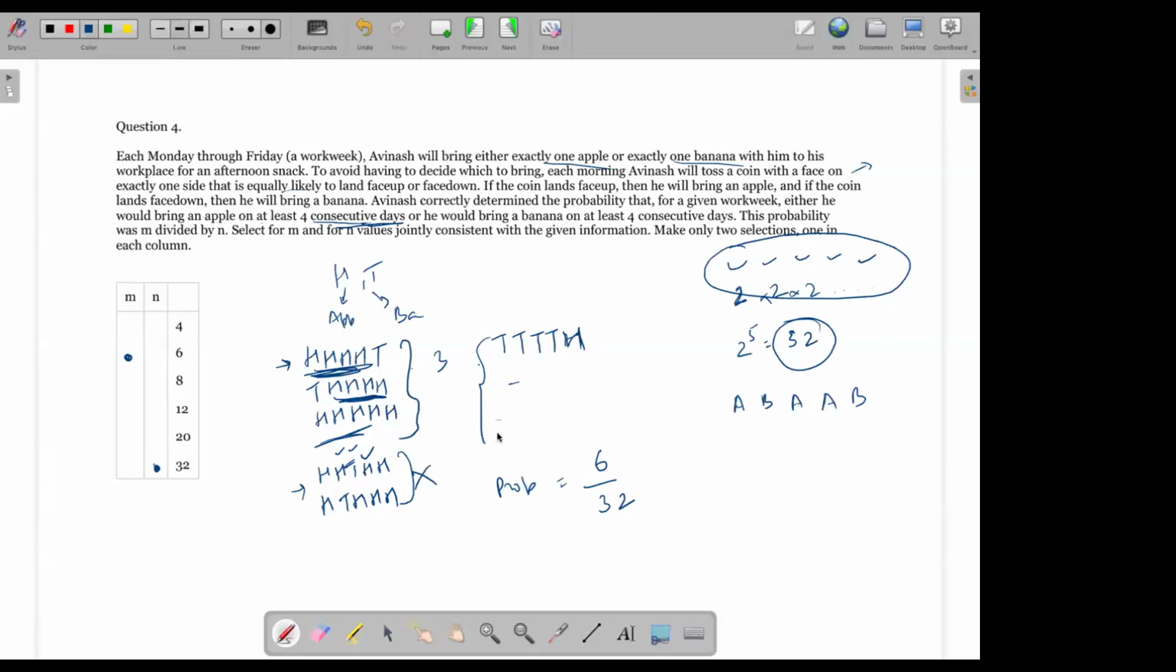Right, exactly, Sanket. So that's what I was saying. I thought that you meant the last option, but you wrote it as E. So there are 6 options here, exactly. So 6 by 32, right? That's all.